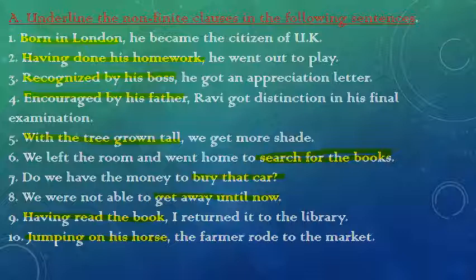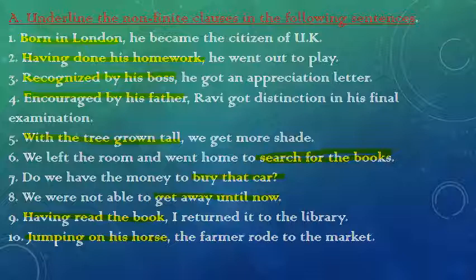Next one. Do we have the money to buy that car? So simply, do we have the money is the main clause, and for what? To buy that car is the non-finite one. We were not able to get away until now. We were not able to is the main clause, and this is the subordinate and non-finite clause.